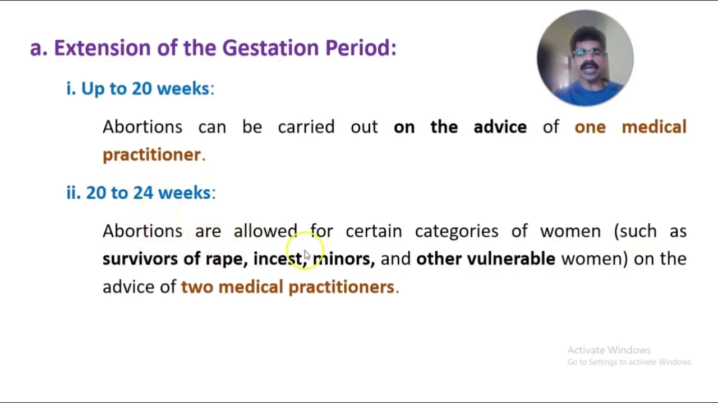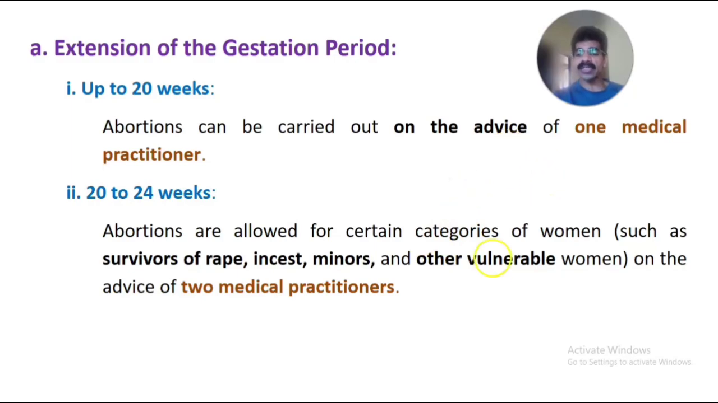Abortions are allowed for certain categories of women, such as survivors of rape, victims of rape and incest, that is sexual intercourse between two closely blood related people. And if it is a minor, that is, the age of the girl is below 18 years, and other vulnerable women, such as mentally or physically challenged women.